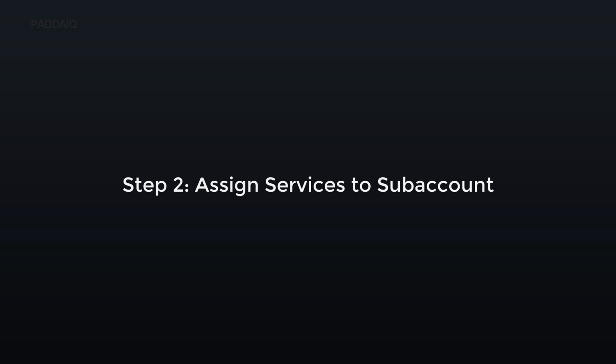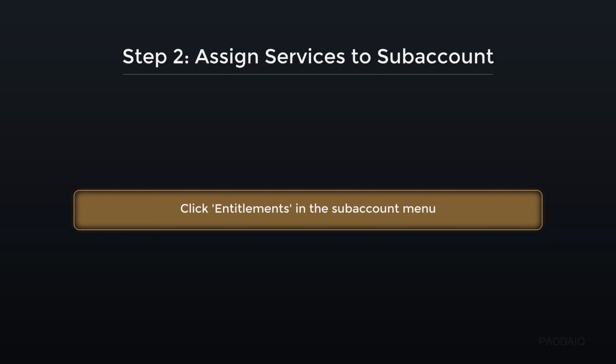Assign services to your subaccount. Click Entitlements in the subaccount menu. This means you are accessing the section where you can allocate specific services to your subaccount. For example, to use SAP HANA Cloud, you'd go here to assign it. This step is essential for enabling the services your applications will use.